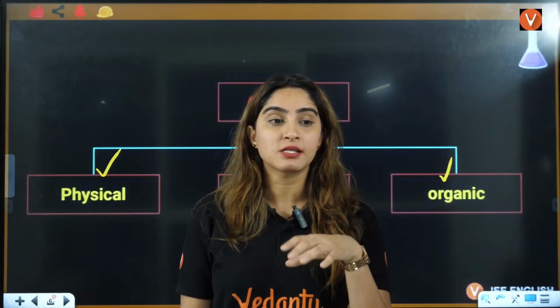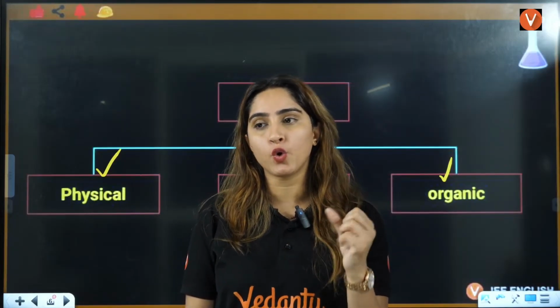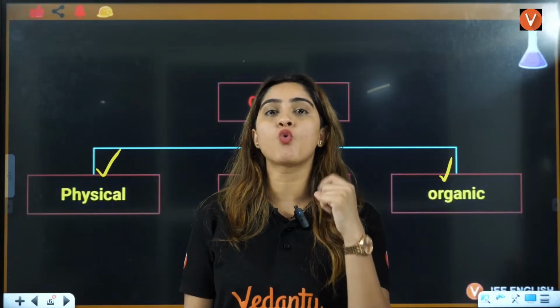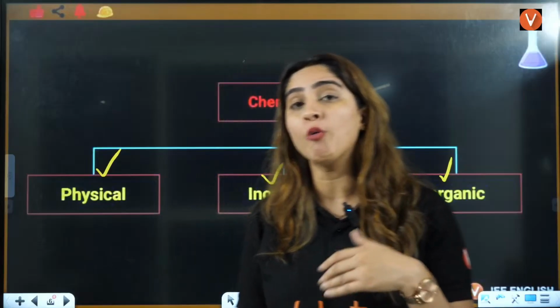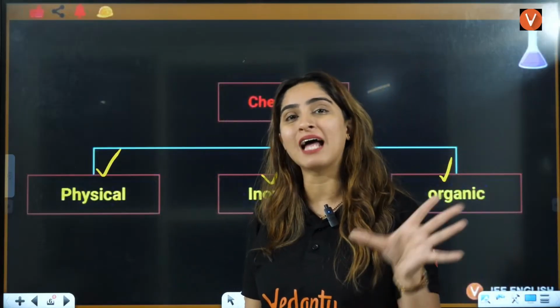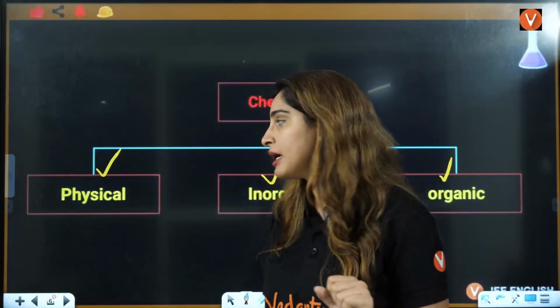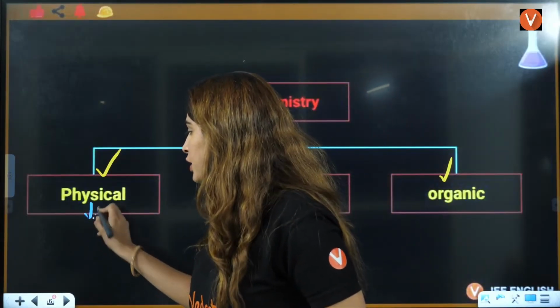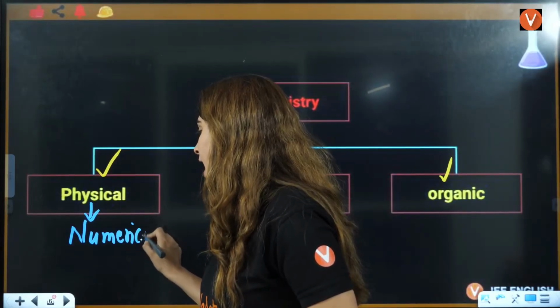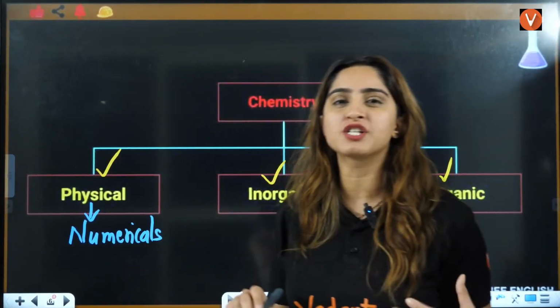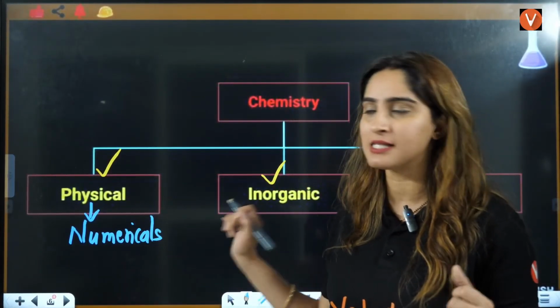It's quantitative analysis. Quantitative means how much quantities form. That is all related to physical chemistry. In this, we are going to focus mainly on theory and numericals. And numericals, usually calculation, is where students get stuck.